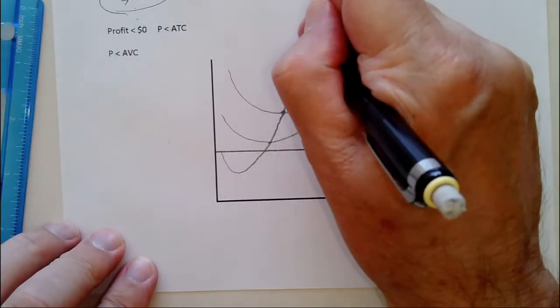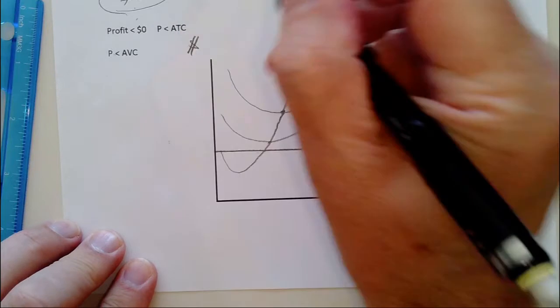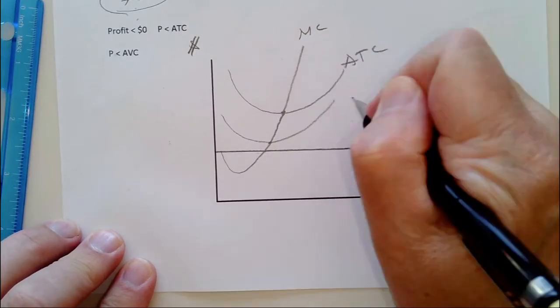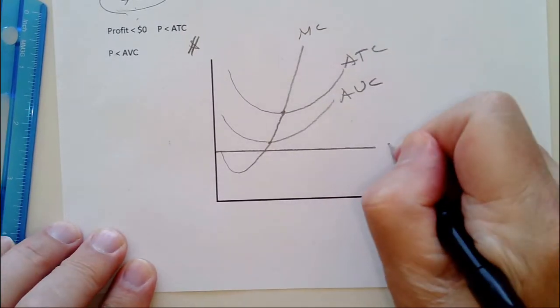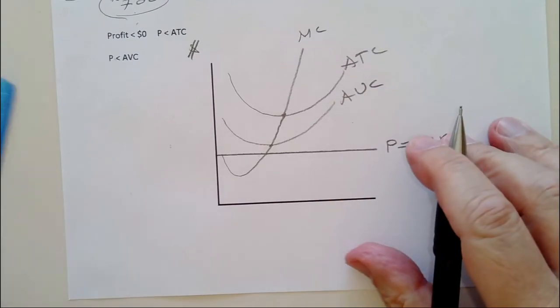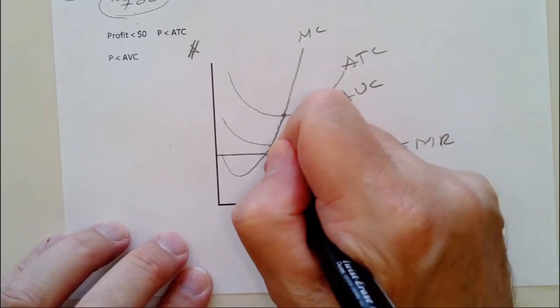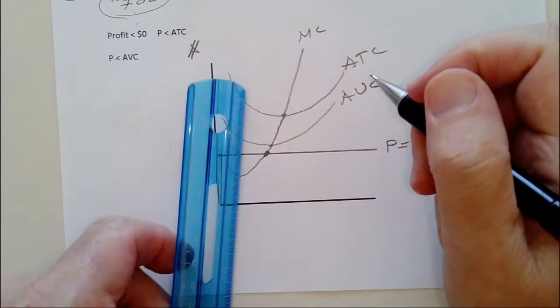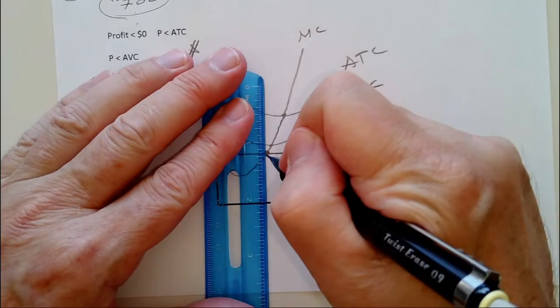This is marginal cost, average total cost, average variable cost. This is price equal to marginal revenue. This is our profit maximizing point right here. We produce, that's the best we can do.